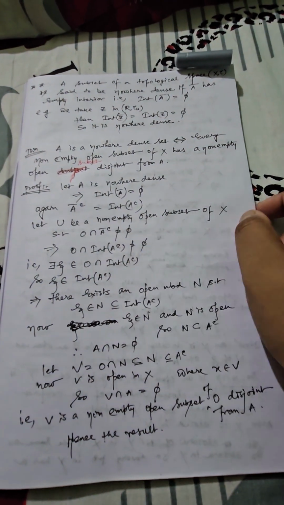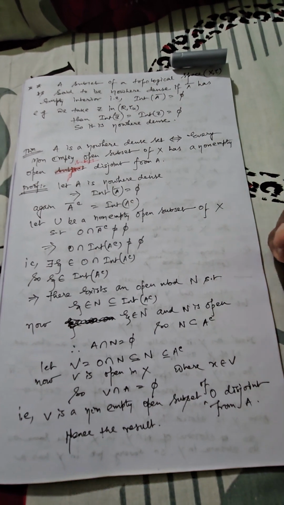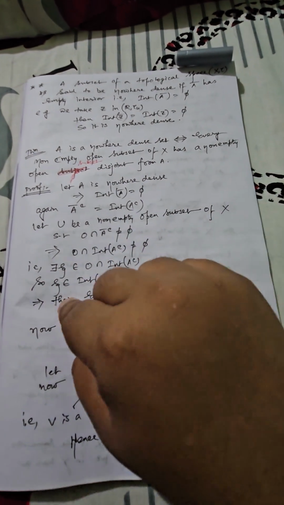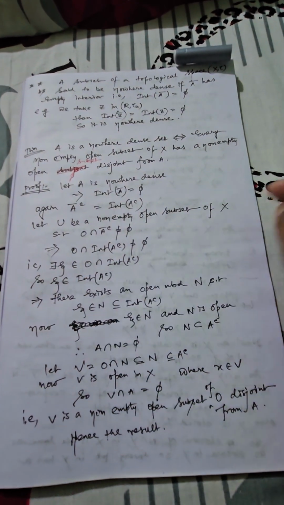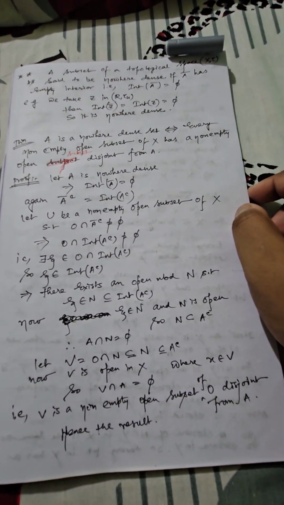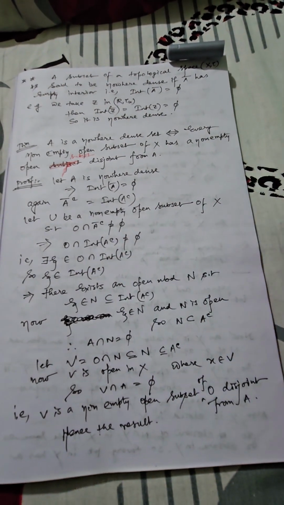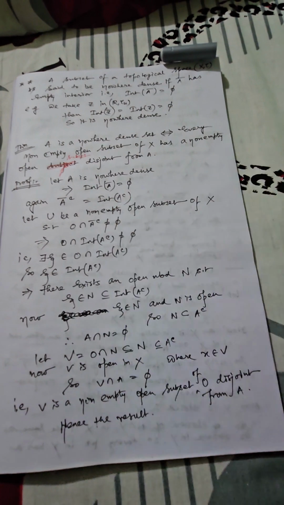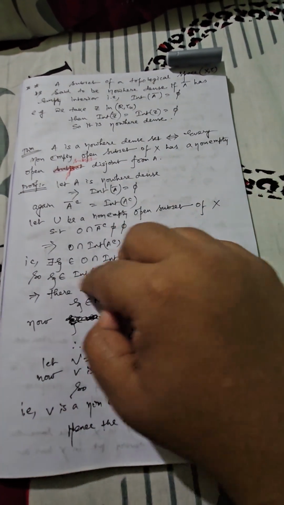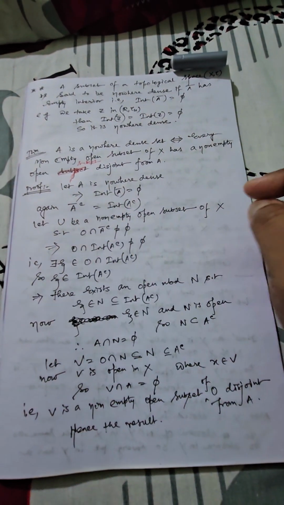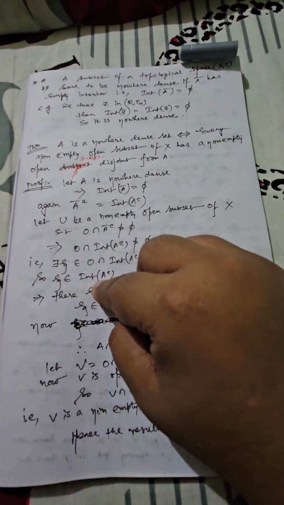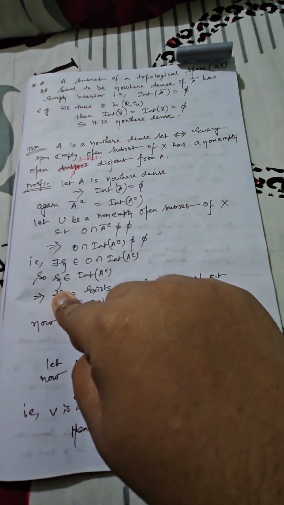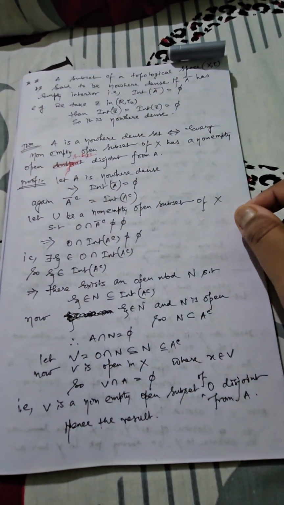If this is not equal to φ, that means you can choose a certain point, say that point is ξ. So ξ belongs to O as well as ξ belongs to the interior of A complement. That means ξ is itself behaving like an interior point of this set, so we can consider a suitable neighborhood corresponding to ξ, which must contain ξ, and also it is contained within the interior of A complement.